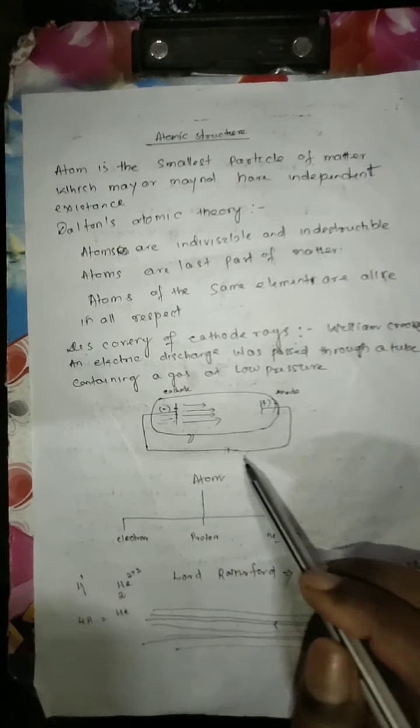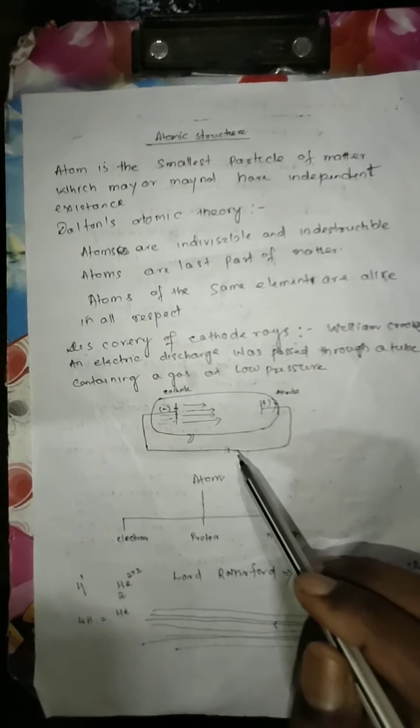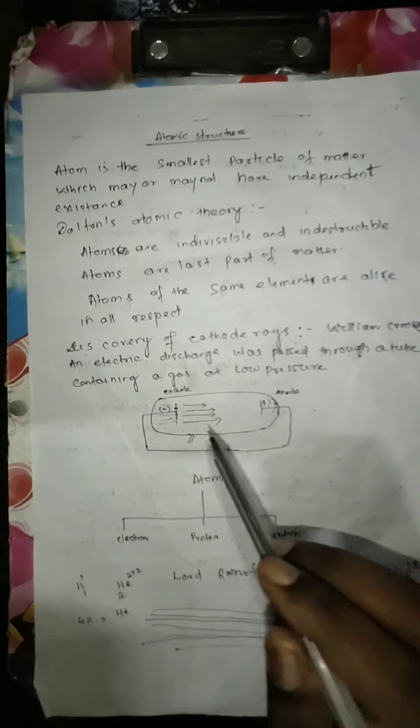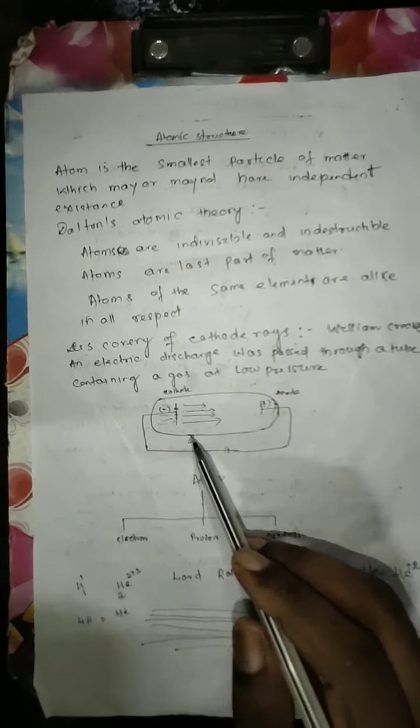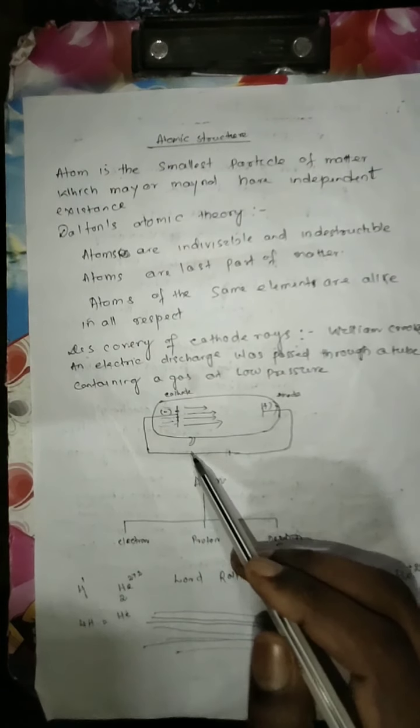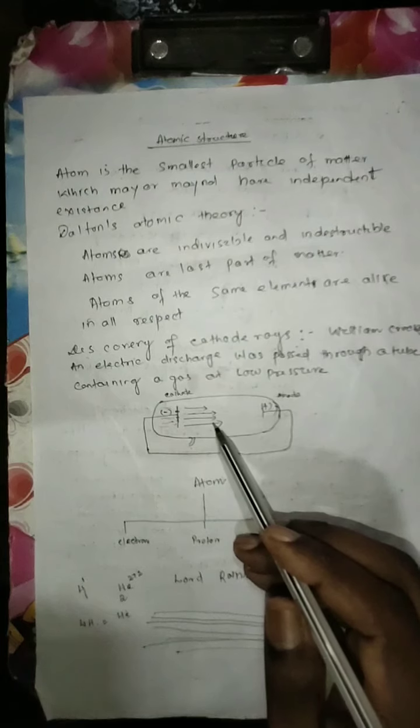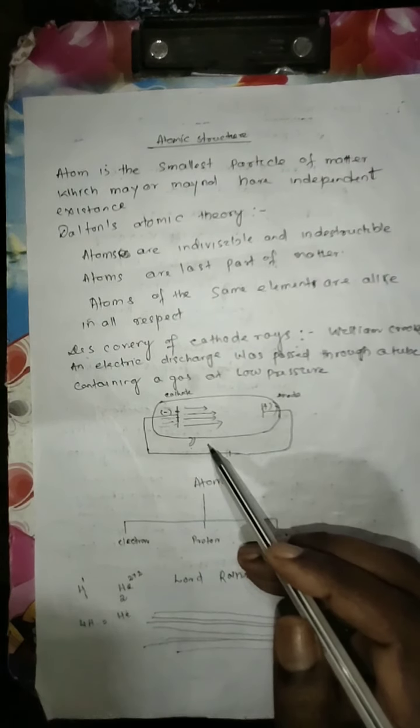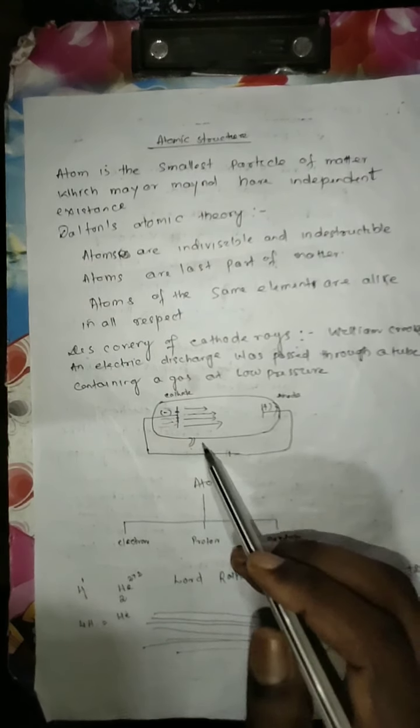The glass tube is 25 cm long and 4 cm in diameter, and a vacuum pump is attached. The experiment is done at low pressure, 0.001 mm, and high voltage current is applied inside it.